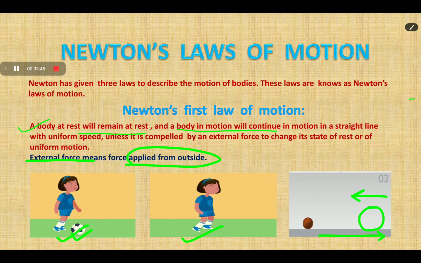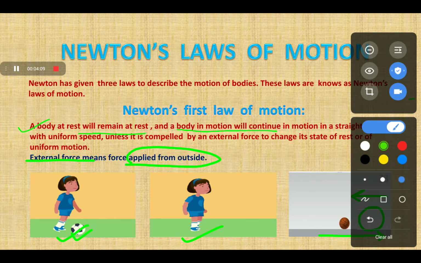This hypothesis was given by Galileo, and Newton worked on Galileo's hypothesis and explained that when the object is in motion, it remains in motion unless an external force is applied in the opposite direction. So this is the concept of Newton's first law of motion.